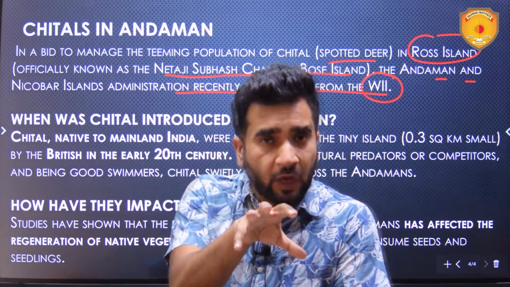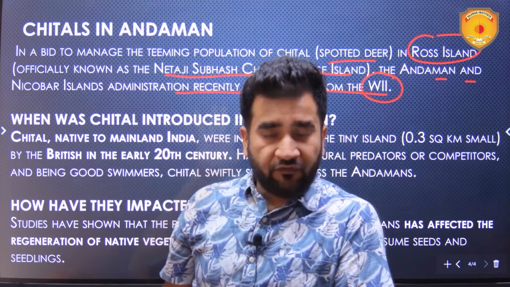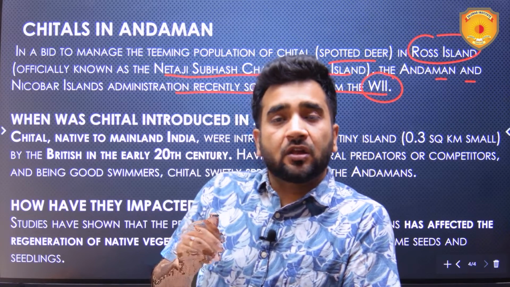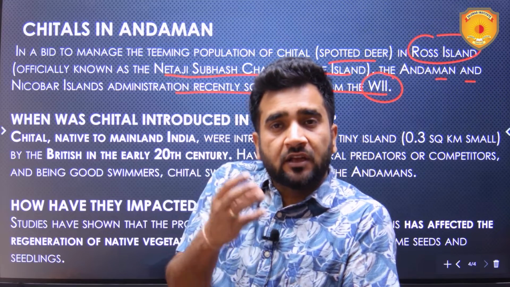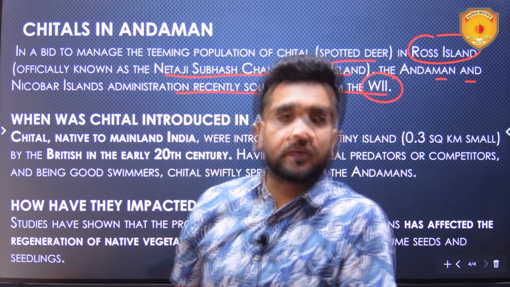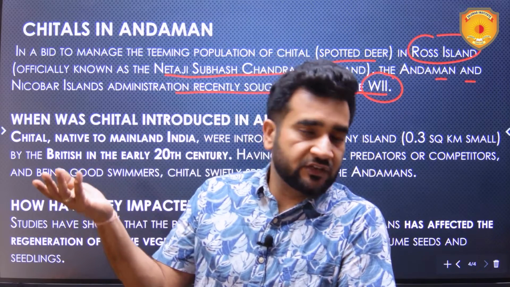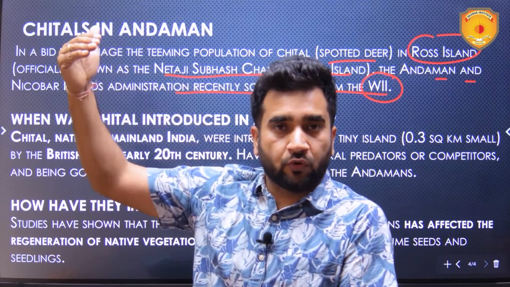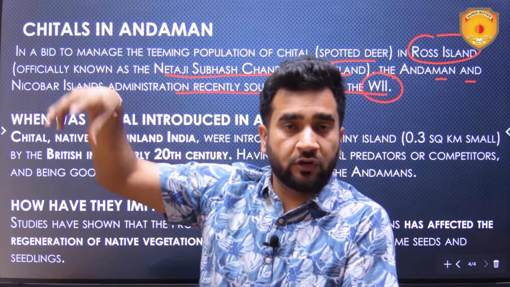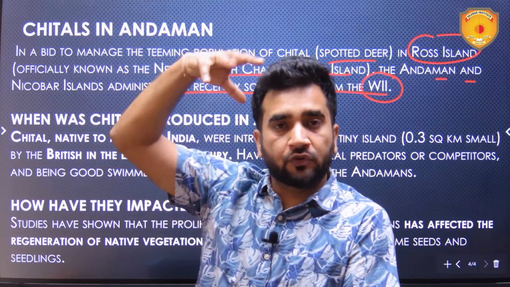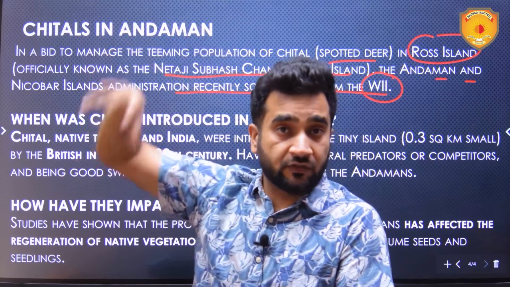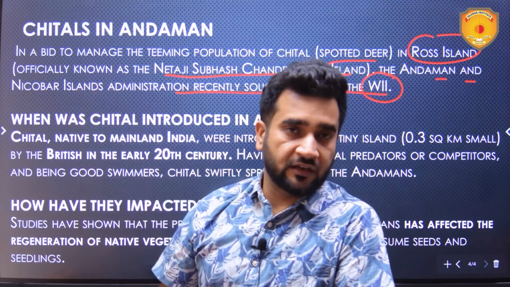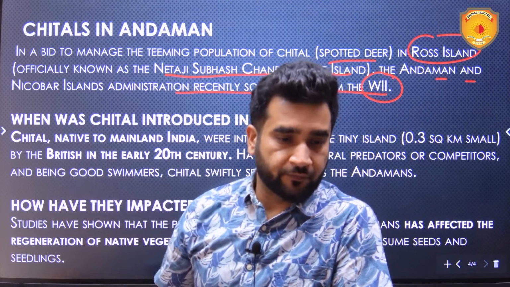Nobody's there to hunt them down, and they are consuming the very important grasslands, seeds, and all over there, which is creating such a situation that the regeneration of that grass is not able to happen, because these deer, the spotted deer, that is cheetal, are consuming them more and more, because their population has grown more and more. There's no one to consume them, no one to eat them. Like in the food chain above them is, let's suppose, the lion or the tiger, which feeds on them. So they are not there, and hence these deer are increasing. They're causing a lot of damage over there to the ecosystem.